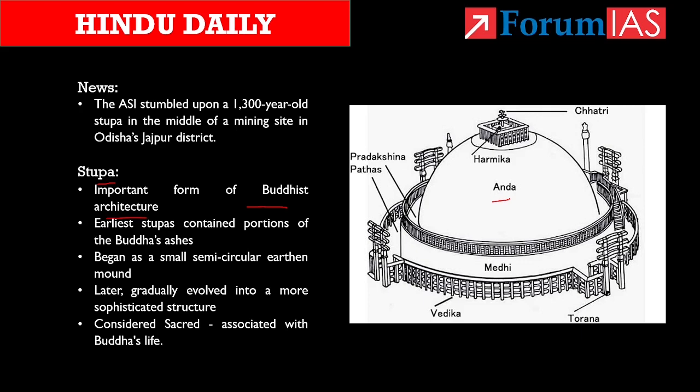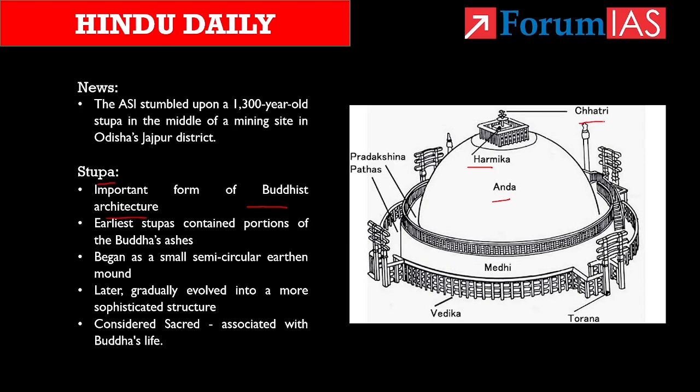And know that stupas were constructed in sacred locations since it is associated with Buddha's life. And if we take the structure of stupa, See, stupa consists of cylindrical drum with a circular anda and a harmika and chatra which is present on the top of it.